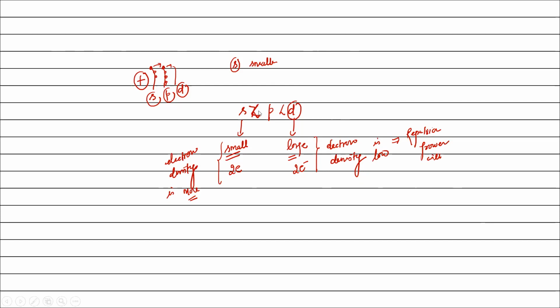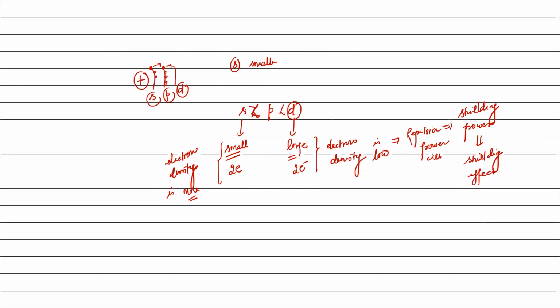In case of s orbital, at every point as compared to d orbital, there is more electron cloud. Then if an outer electron is coming to the nucleus, the s orbital will repel strongly as compared to the d orbital. And this repelling power is called what? This repelling power is called shielding power. And it is also called the shielding effect.